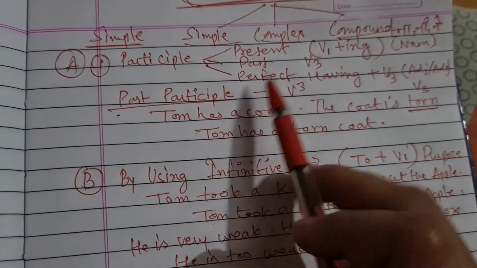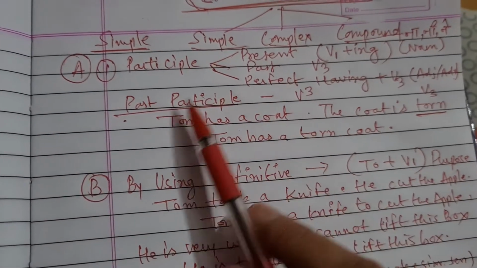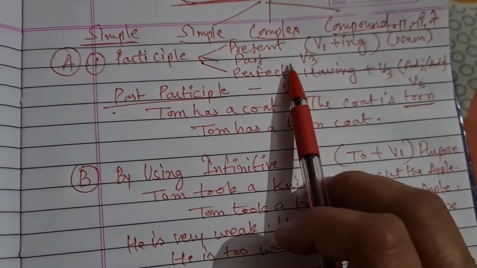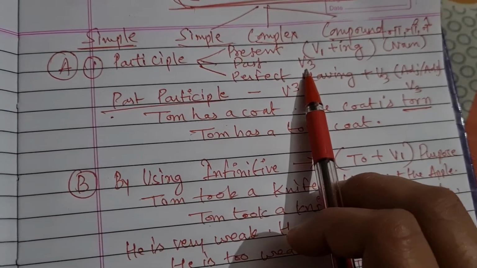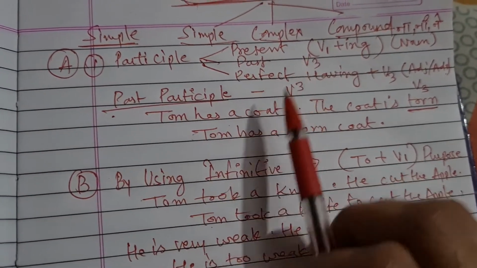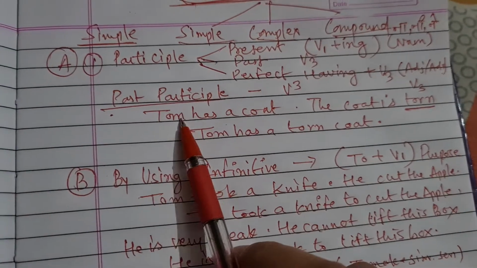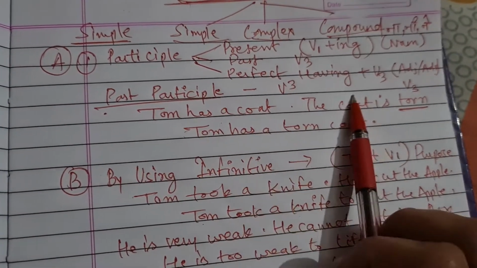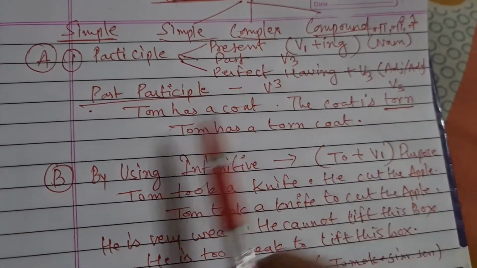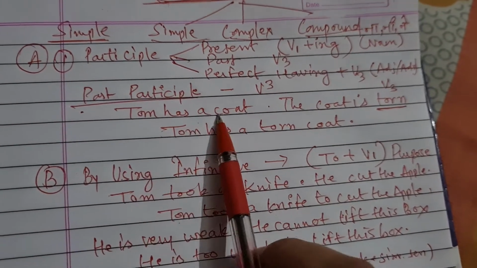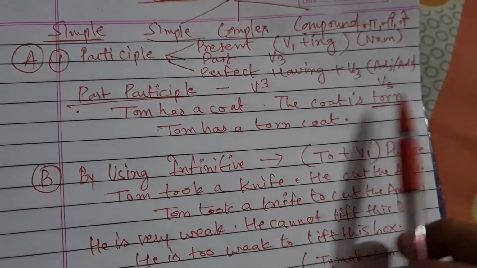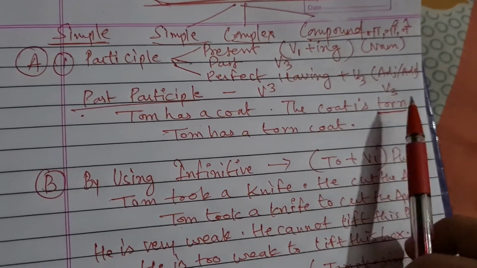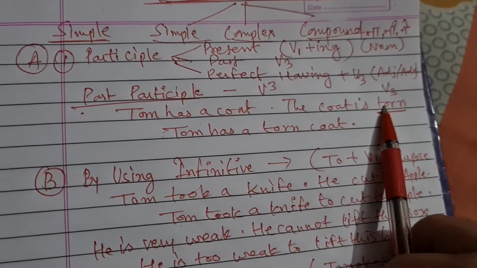Just take one more example for past participle. In past, remember it is all about V3. It means the action has already happened. For example, Tom has a coat. The coat is torn. Tom has a coat is the present perfect situation. The coat is torn: this is the verb's third form which we are using.